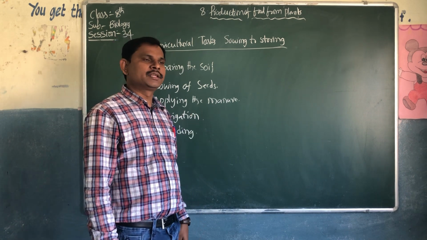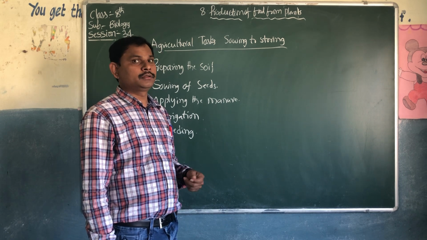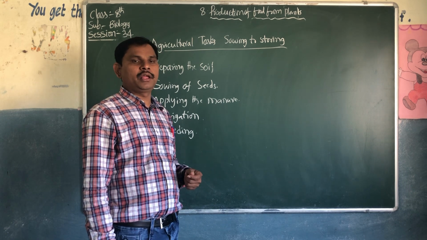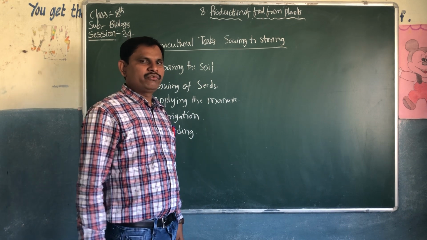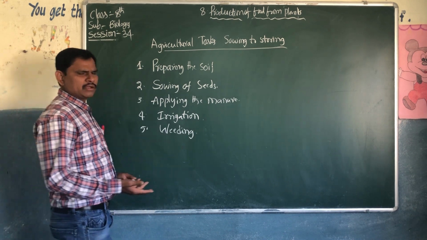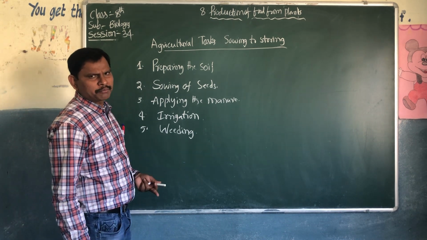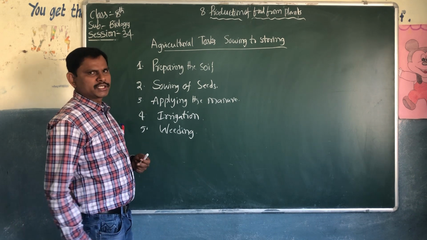In the villages, I think they pay 300, 400, 500 per day to remove the weeds from the crops. Nobody sows these weeds, but they grow, because the seeds are present in the soil.